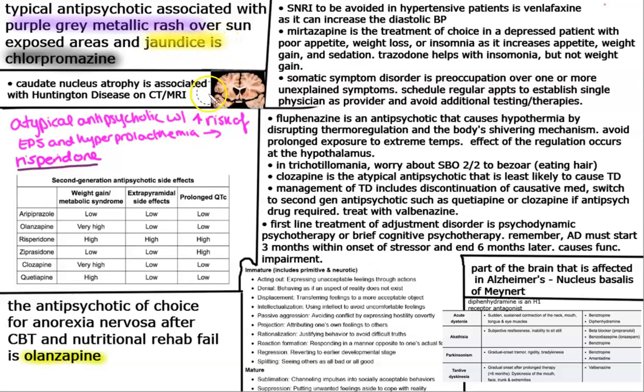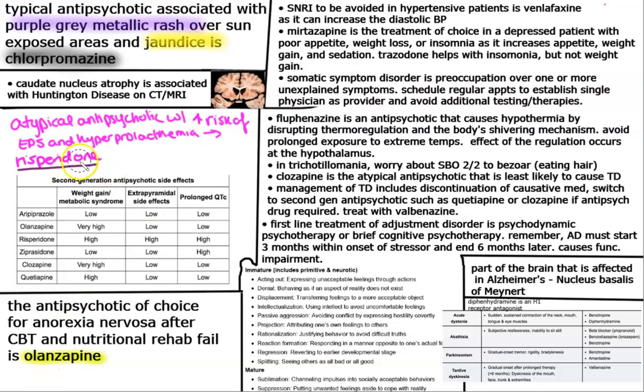Okay, and then the next bullet point here is that caudate nucleus atrophy is associated with Huntington's disease on CT and MRI. You can see here in this image that it's associated with CT, MRI, and Huntington's disease. It's associated with caudate nucleus atrophy. So just memorize that fact. You have to know that.